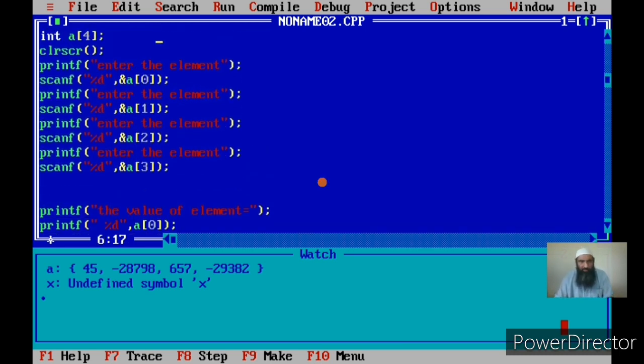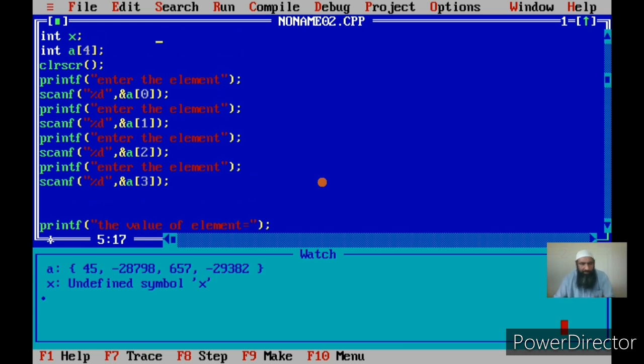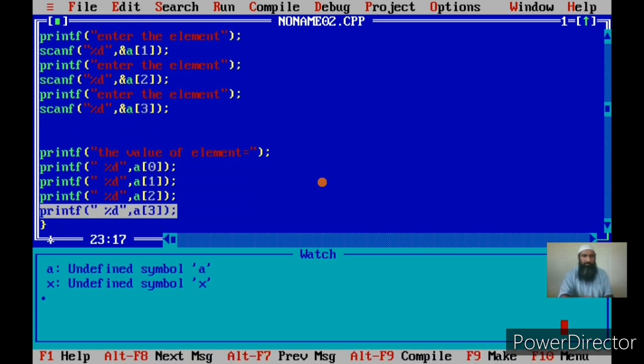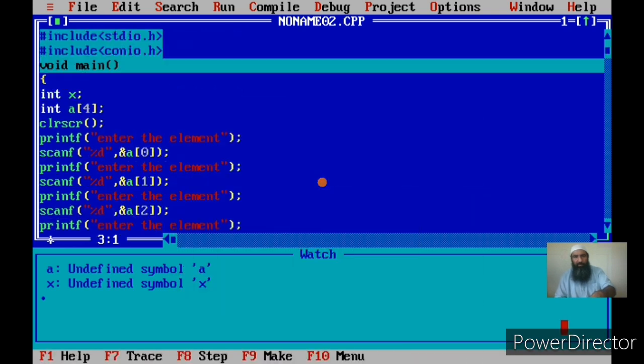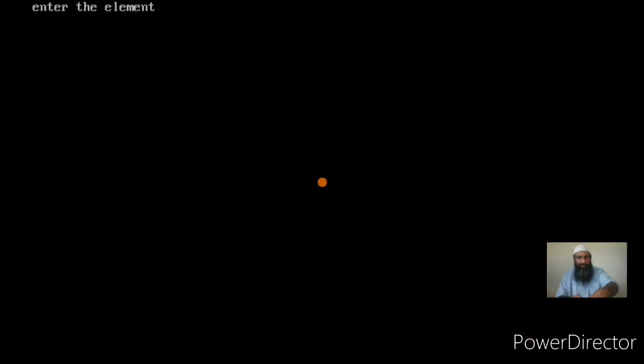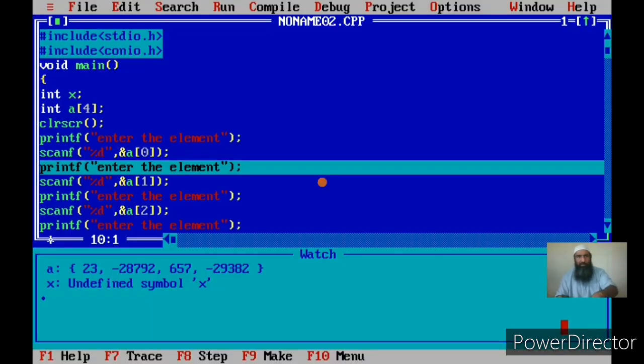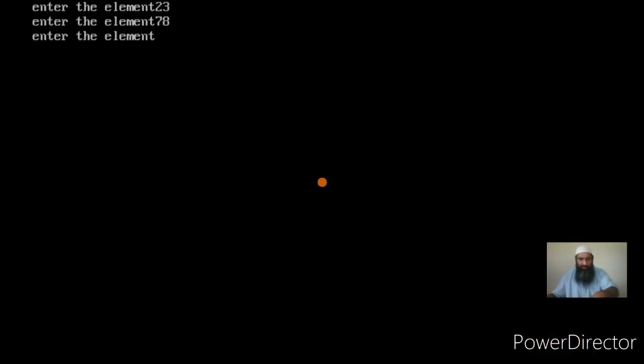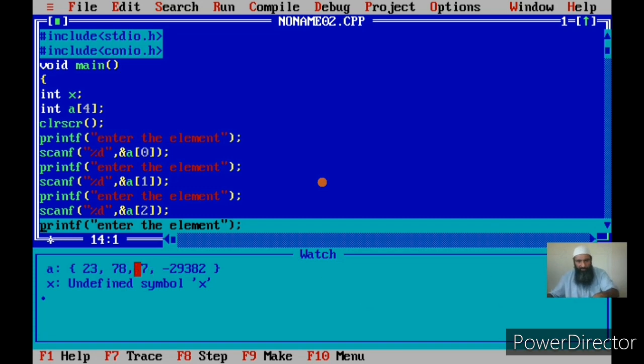Now in this program, I am inputting an array using scanf, and I am displaying the array using printf. Now let me run the program. First I'll scan the first value. I enter the first value as 23. See here, it is 23 now. Then for the second element I enter 78. See here, this is 78 now, the second element has changed. Then I enter the third element as 7. See here, again the third element is 7.